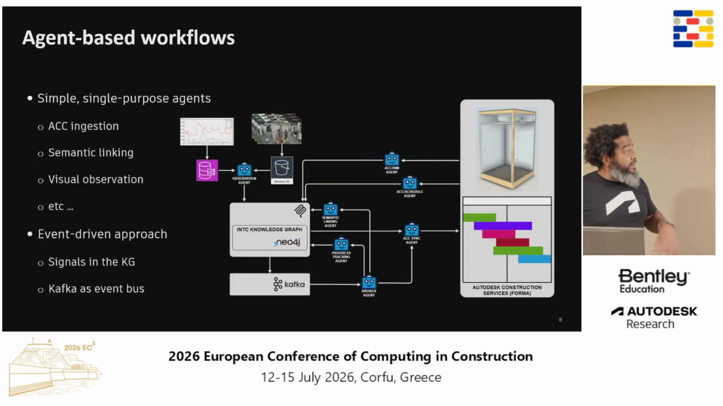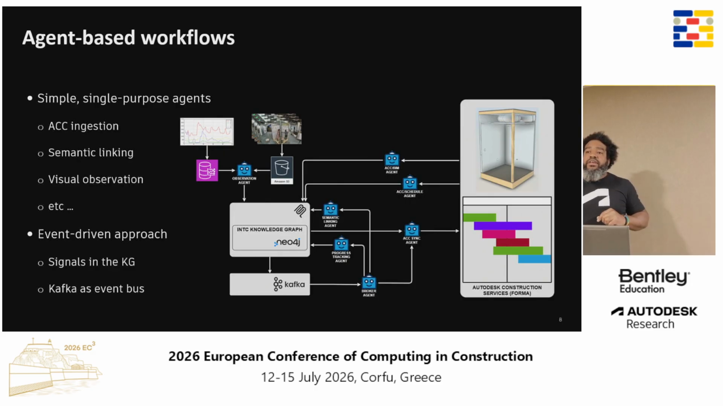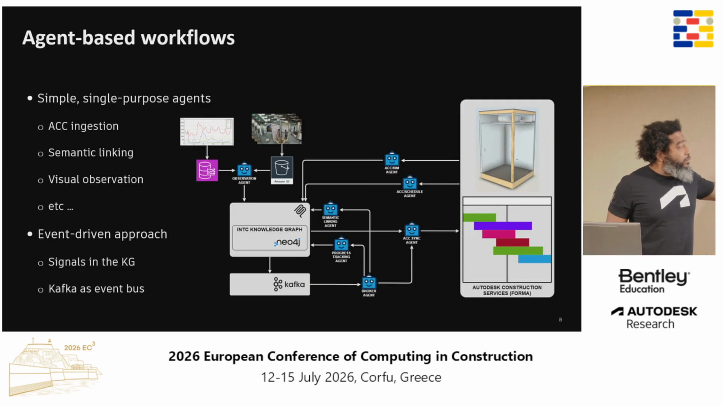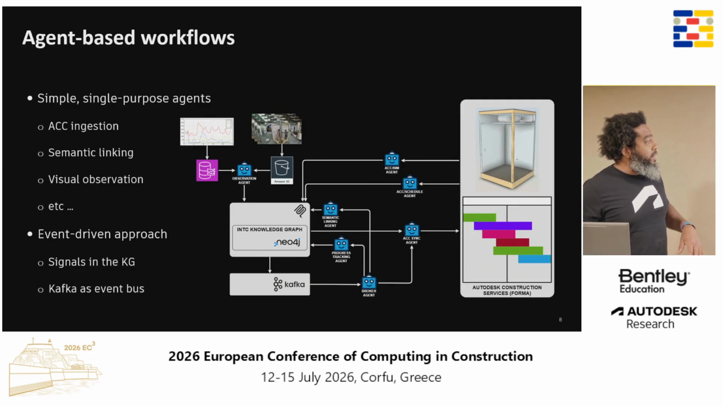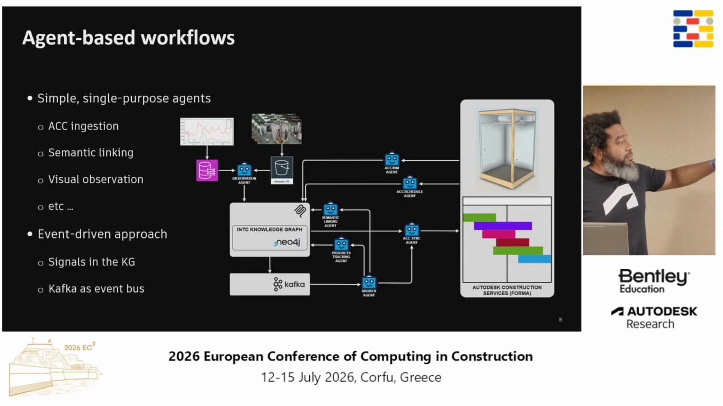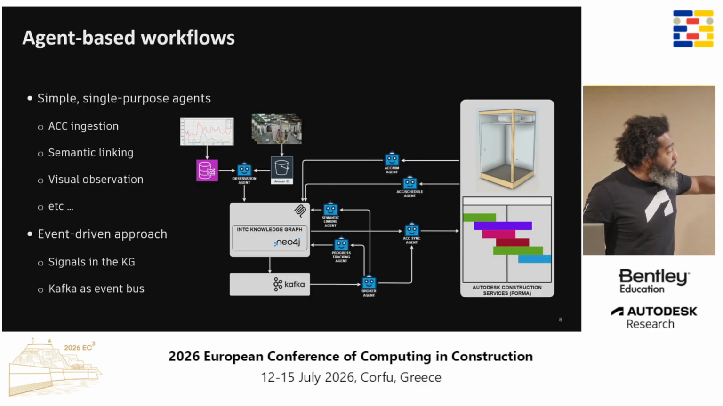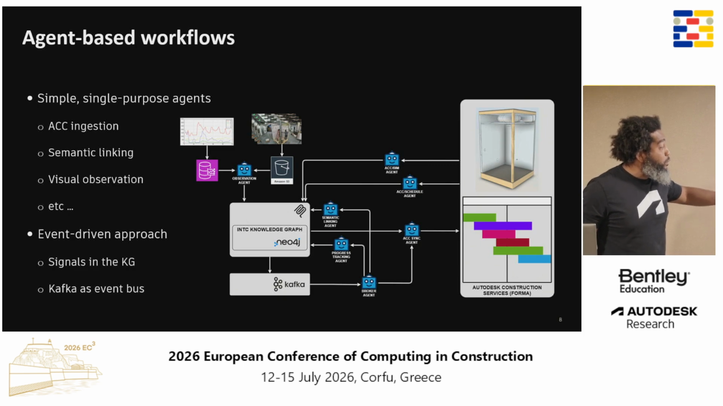Now, the second pillar is related to this agent-based workflow. Remember, I was talking about these small single-purpose agents that work event-driven. So here we have a small diagram of how our pipeline works. We have the data at the center in our knowledge graph, and we have a bunch of agents like the observation agent, the BIM agent, the semantic linking agent, and so on. I'm already at 8 minutes, so I should hurry up a little bit. My point is that we have a connection between the graph database and Kafka as an event bus, and then we react to events.